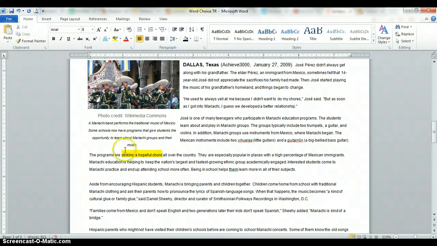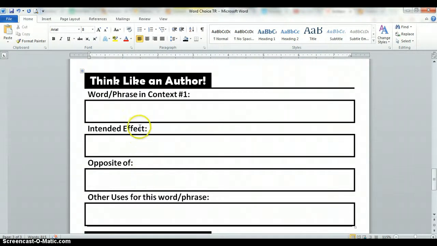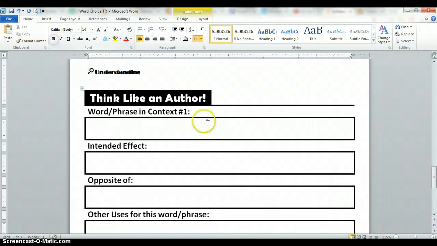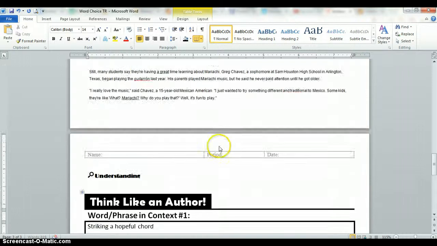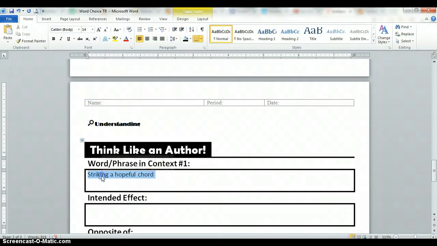You can also underline it if you don't have an available highlighter. So, striking a hopeful chord. I'm going to go to my graphic organizer that looks like this and it says understanding, and I'm going to write that word or that phrase that is being used in context. So I'm going to write striking a hopeful chord. I'm actually going to write out the whole sentence. So the programs are striking a hopeful chord all over the country.